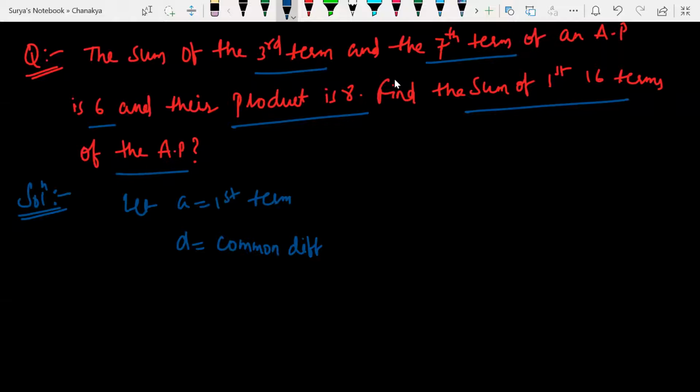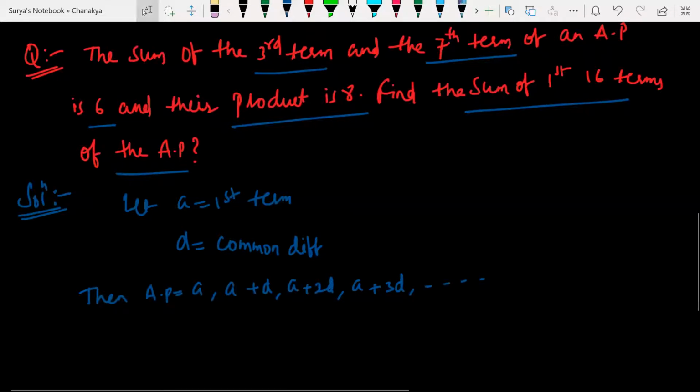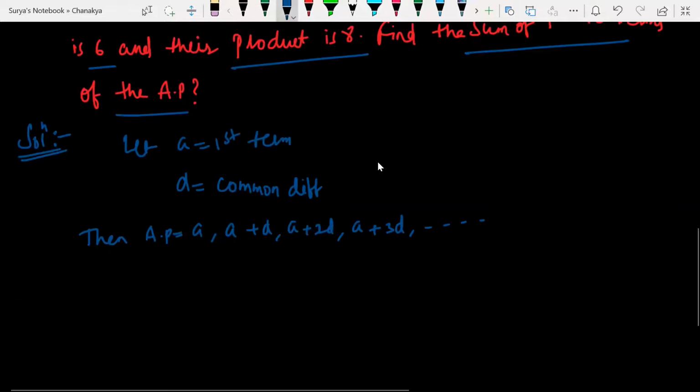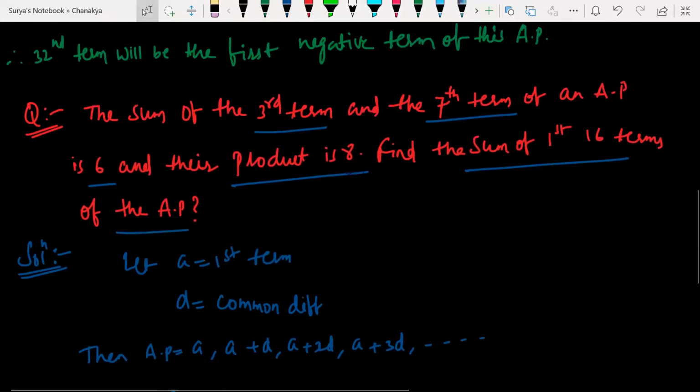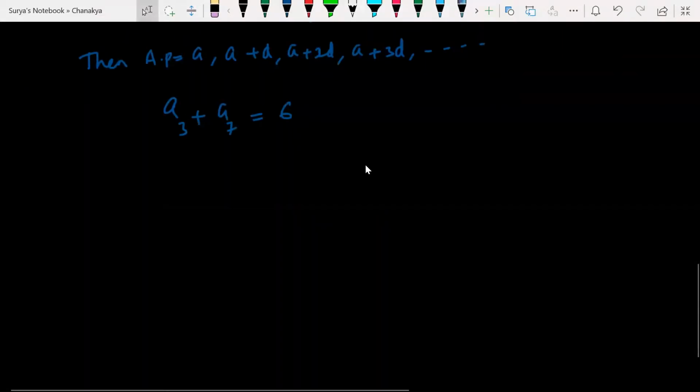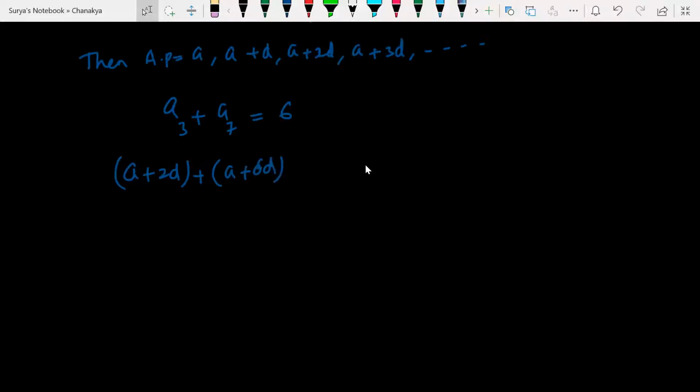So what is the AP series? A, A plus D, A plus 2D, A plus 3D, and so on. Isn't it, children? This is an AP series, right? This is how we have to follow. According to the question, look at what he has given. A third plus A seventh is equal to 6, given. Sum of the third term and seventh term is equal to 6. So A third means A plus 2D, isn't it? Plus seventh term means A plus 6D. Isn't it, children? Are you able to follow the class?